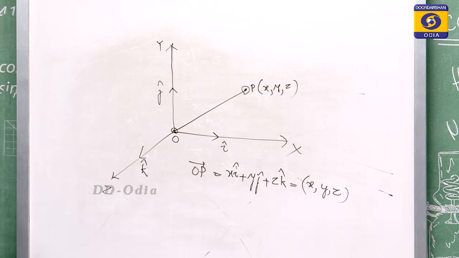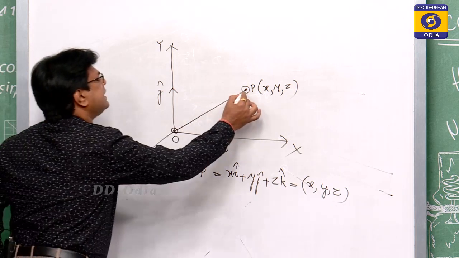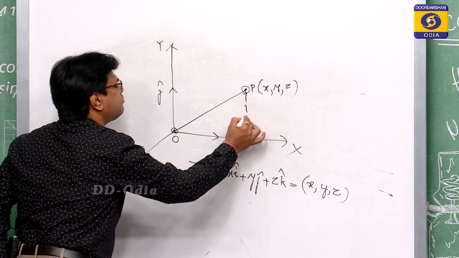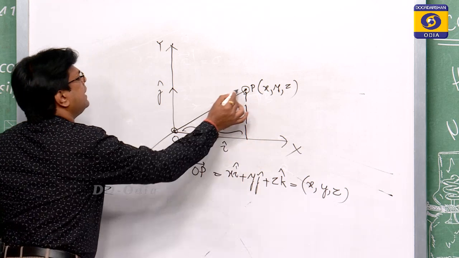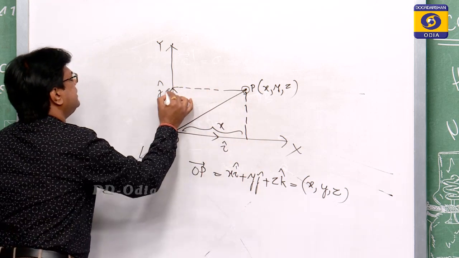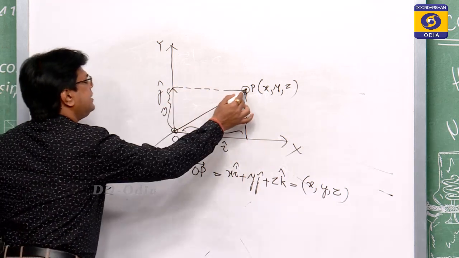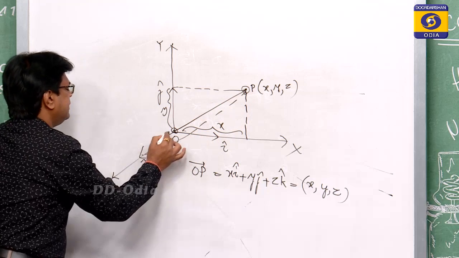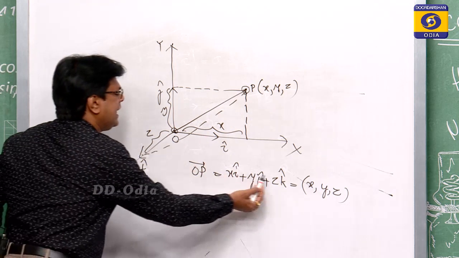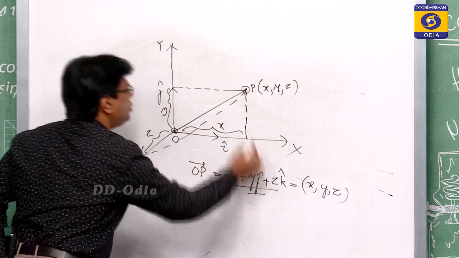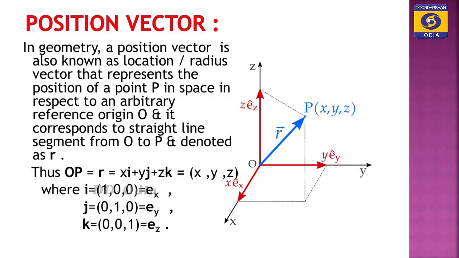So, this is your position vector. This line makes an angle, makes some projection on the x axis. This is suppose x, and another projection, this is your y and this is your z. So, these components of that vector are x, y and z. So, this is your position vector. Then come to another vector.